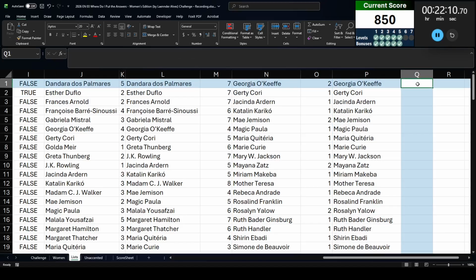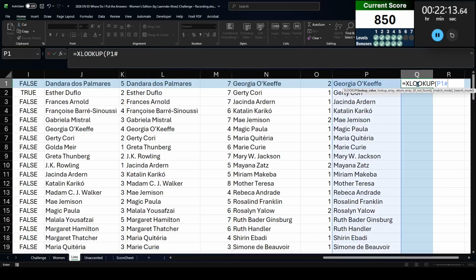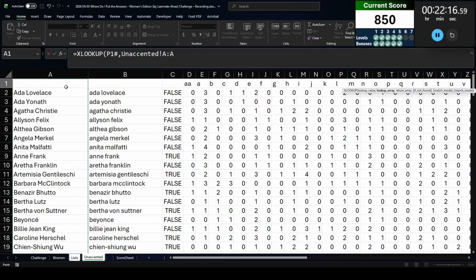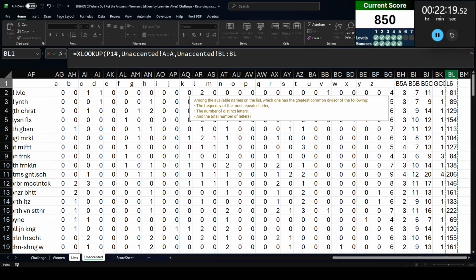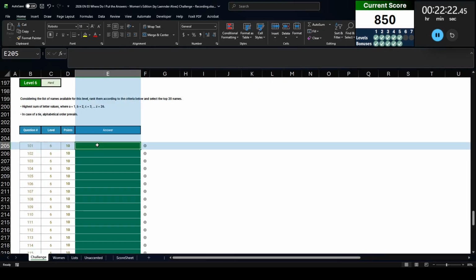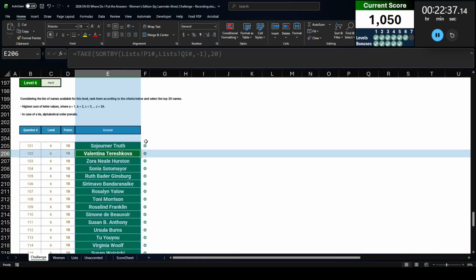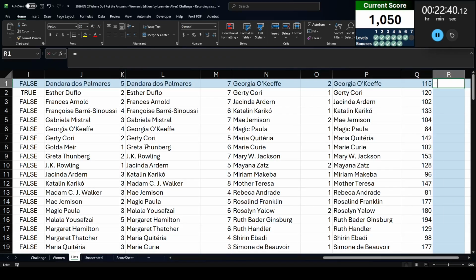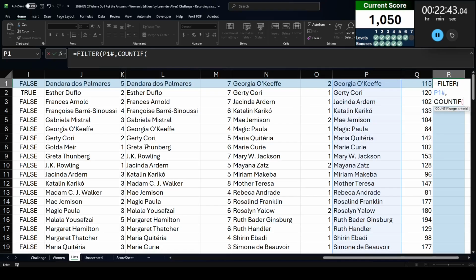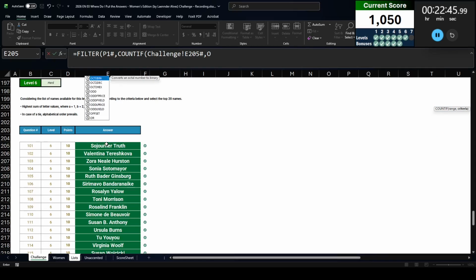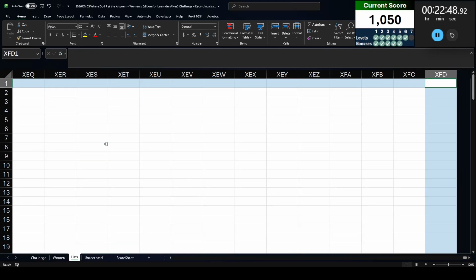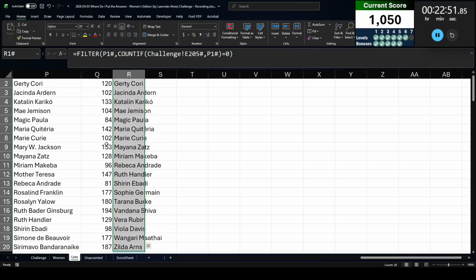So once again, let's go back up here. Let's XLOOKUP these names from column A. Return the name scores here. And then once again, we are going to sort by the names here based on the score. Is that an array? I believe that's an array. That should be an array. In negative order, take the top 20 names. There we go. All right, let's once again filter these names out of the list. You know the drill. P1 hash equals 0. And then we should be left with 20 names to get the last level.